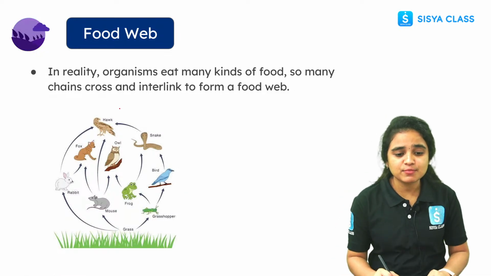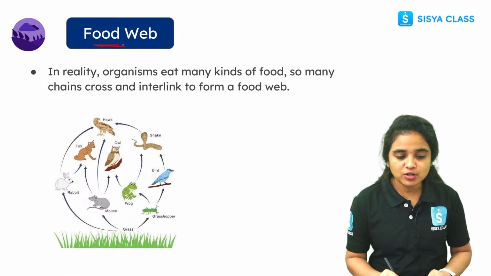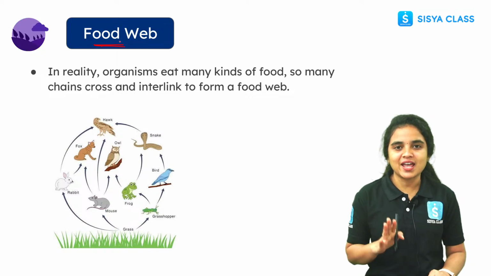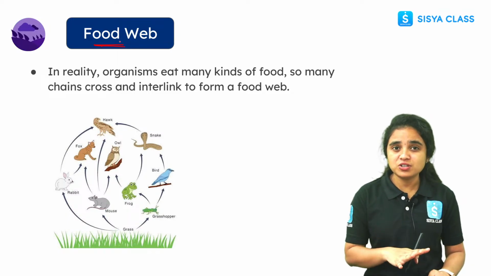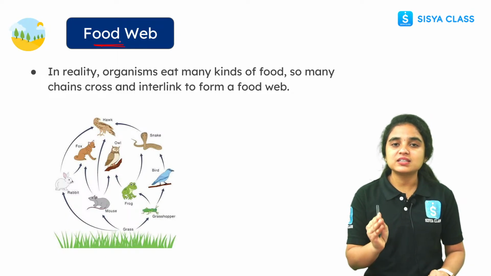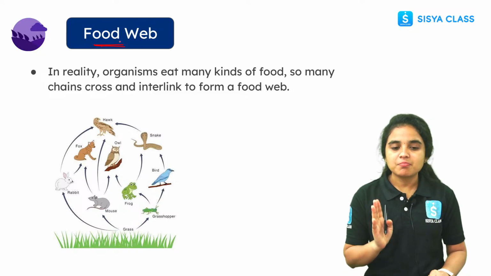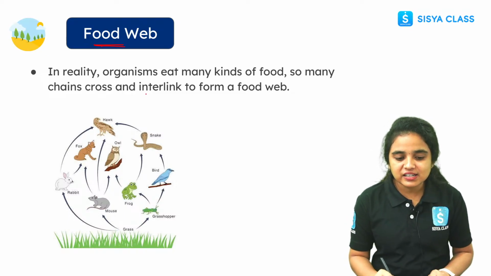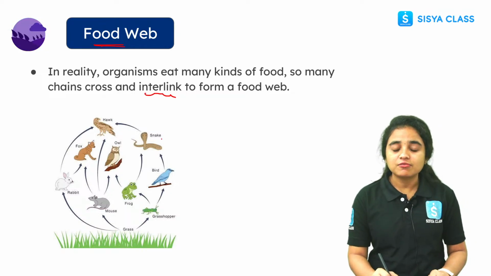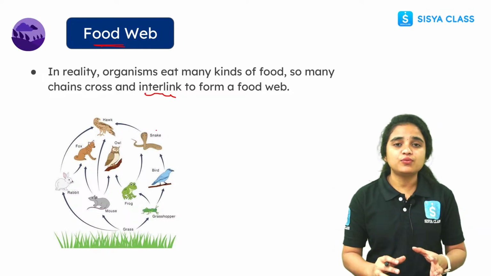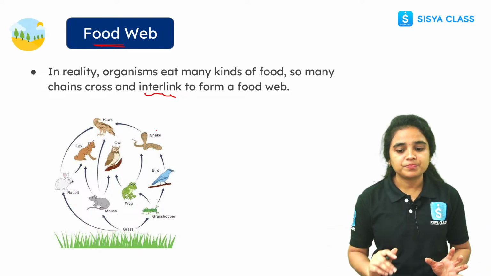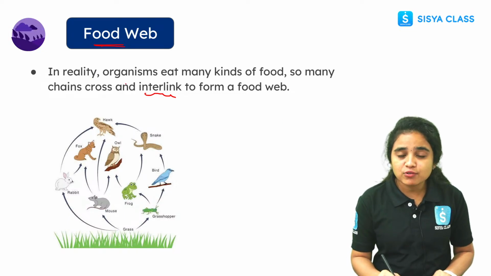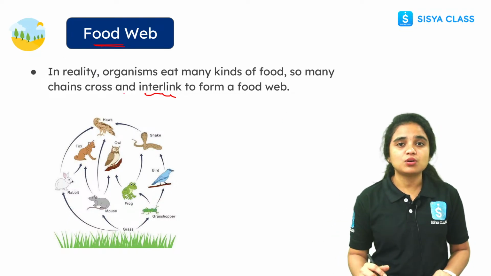Now let us discuss the food web. While coming to the food web, you have to keep in mind the differences between food chain and food web. In a food chain, the flow is in a straight sequence. But in a food web, they are interlinked. Why? Because many kinds of food are eaten by one organism, so there are multiple, many chains. In reality, every organism eats many kinds of food items.